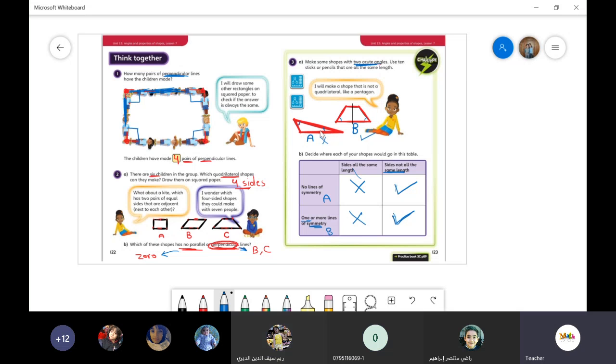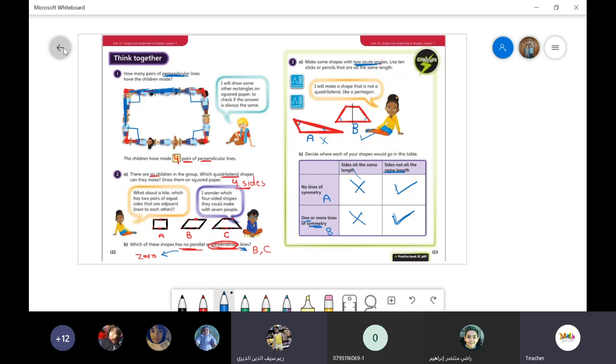Miss, the sides are not equal, but sometimes I can cut the shape into two equal parts, like this one. If you look at this shape here, the sides are not equal. One of them is short, one of them is long, but I can cut it into two equal parts. So that's why this shape has a symmetrical line. This one doesn't have a symmetrical line. It's only about some shapes. Sometimes I will give you shapes and ask, can you cut them into two equal parts? Yes or no? That's it. This is the point of this question only. Okay, Reem? Okay, thank you.